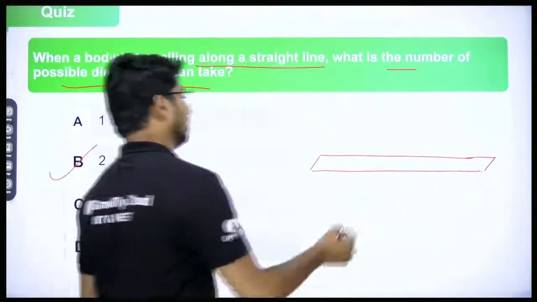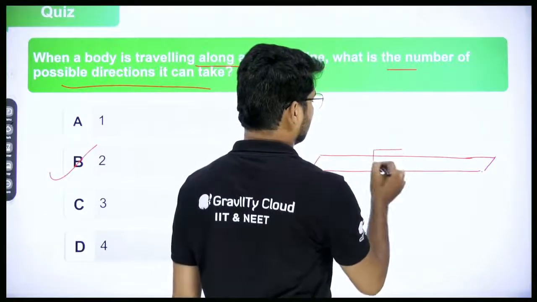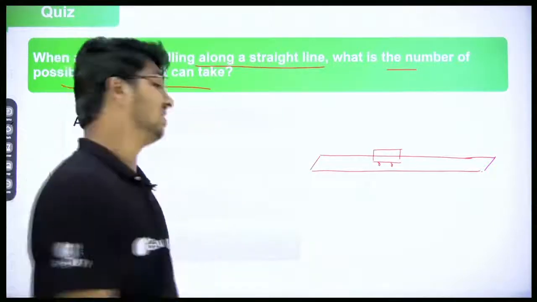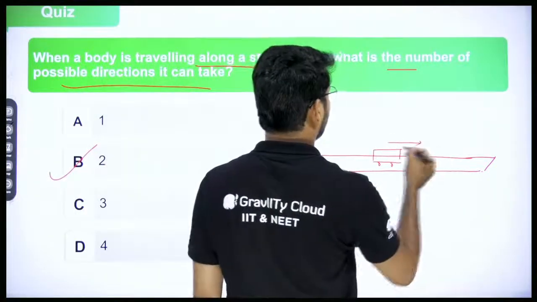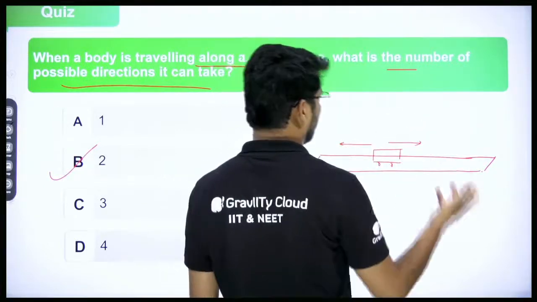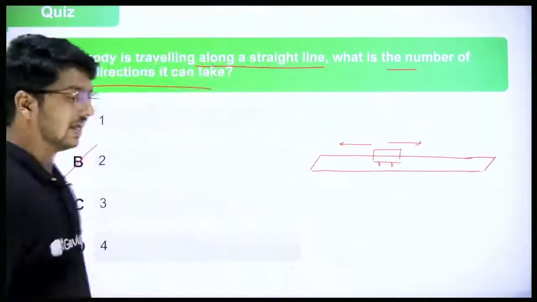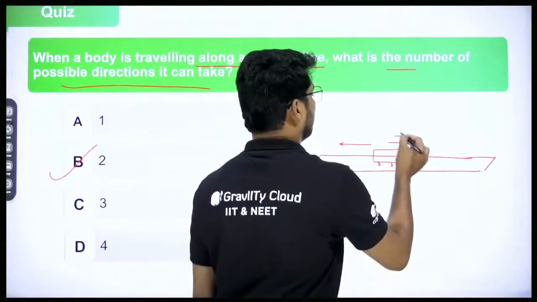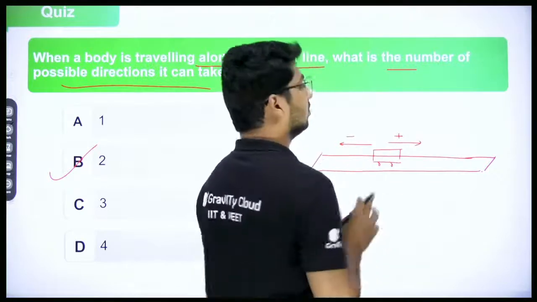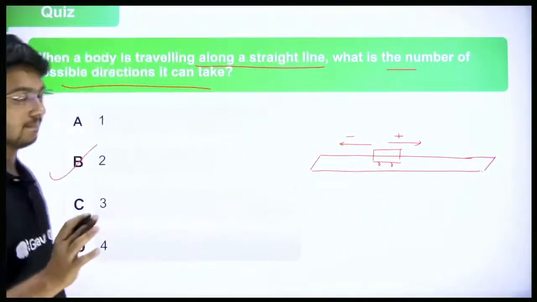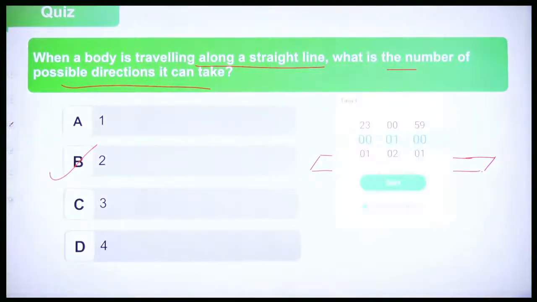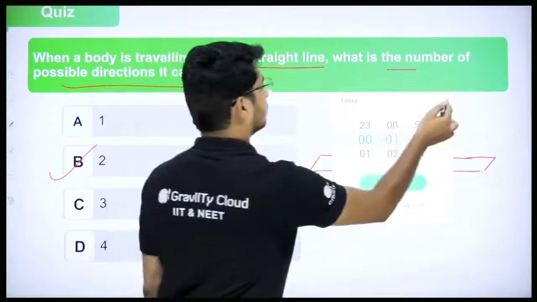Now on a straight road, if there is a vehicle, let's say you can take a car. Now where can it go? I'm saying only a straight road, nothing else. It can go towards right or it can go towards left. It can go forward or backward. Only two directions. Yes or no? That's why only two directions are possible. Normally towards right is positive, towards left is negative. Understood? Yes? That's what we are talking about.